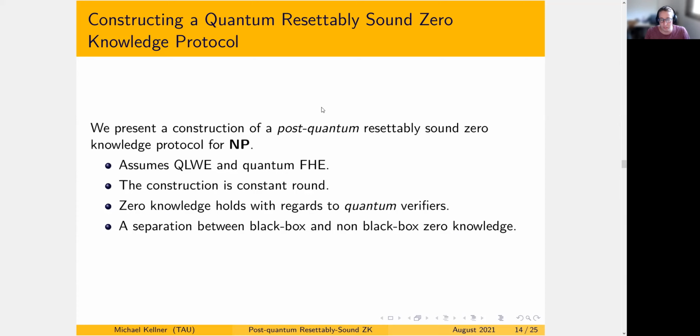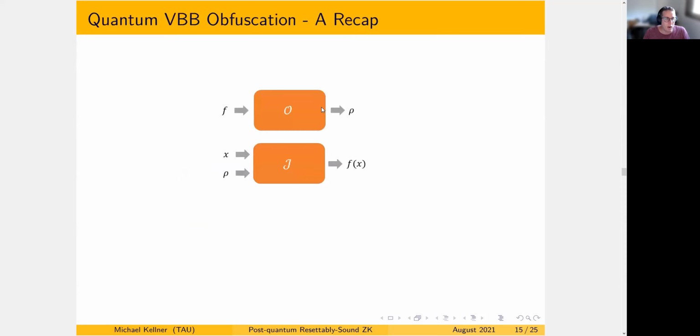And this is indeed a separation between black box and non-black box zero knowledge. Why? Because as we stated before, such a protocol for NP cannot exist in the black box manner, or NP will be in BQP, and a lot of bad stuff will happen. And we'll discuss more how we construct this in a bit. Our last result concerns what is called virtual black box obfuscation in the quantum case.